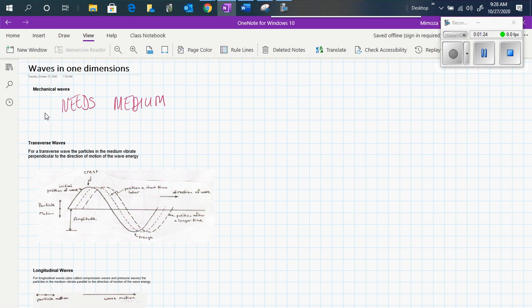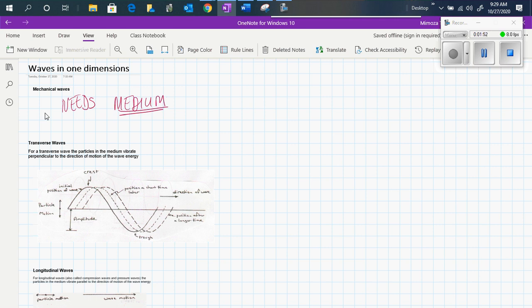When we say medium, it means any material. Air is a material. Water is a material. Anything that has particles in it is called a medium. In a vacuum, mechanical waves cannot transmit the energy from point A to point B. An example of this is sound waves.